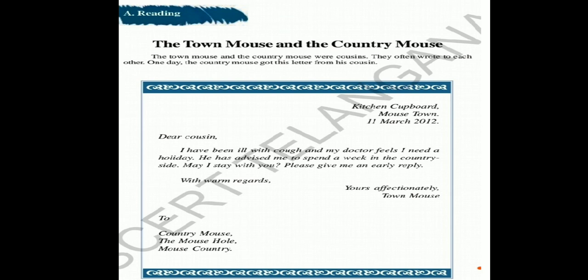First of all, write down the title, the town mouse and the country mouse, in block letters, capital letters. Then after that you can keep a glossary. Whatever glossary is given at the end of the textbook, that has to be written. Then after that, once again you have to go through the textbook, and wherever you feel a word is difficult, those difficult words should be written after the glossary. Okay, now read the textbook one or two times.